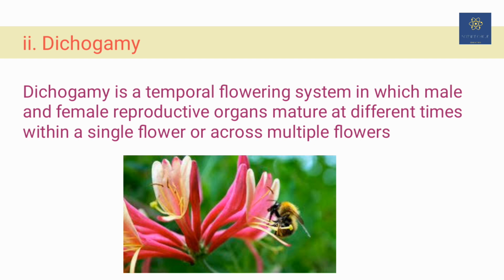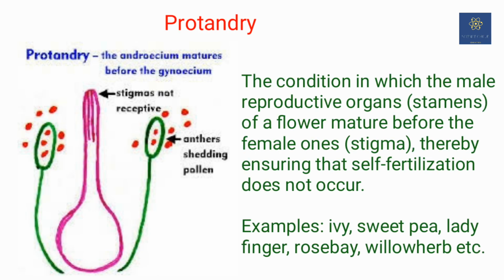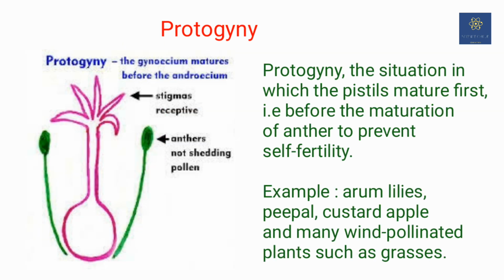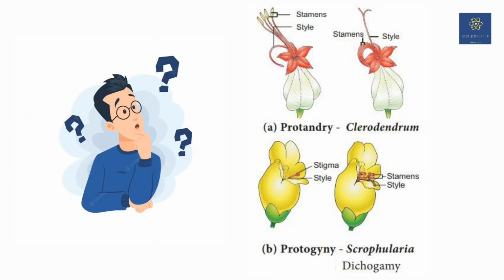In some plants, the anther of a flower matures earlier than the stigma, which we call protandry, which generally occurs in lady's finger, sweet pea, sunflower, etc. In some cases, the stigma of the flower matures earlier than the anthers, which we call protogyny. Protos means first and gyne means female, as we see in the apple or peepal tree. So in these cases, cross-pollination is the only possibility for reproduction.